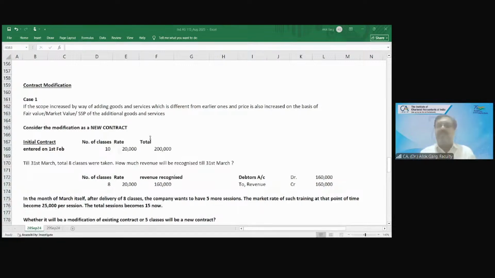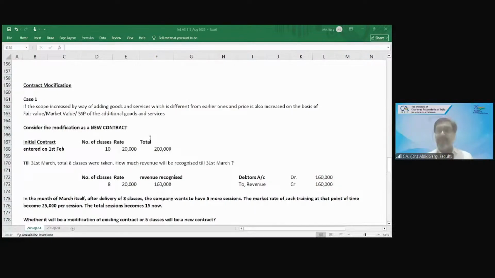So what Sanjay is doing, Sanjay is negotiating as a single contract. Sanjay is saying for 30 mobile phones, your total price would be 4.5 lakh. Already 2 lakh rupees I have given you as an advance. I will give you 2.5 lakh rupees more and you will provide me 20 more mobile phones. Now the question is whether these 20 mobile phones will be considered a separate contract or a modification in the existing contract. Modification in the existing contract, right?